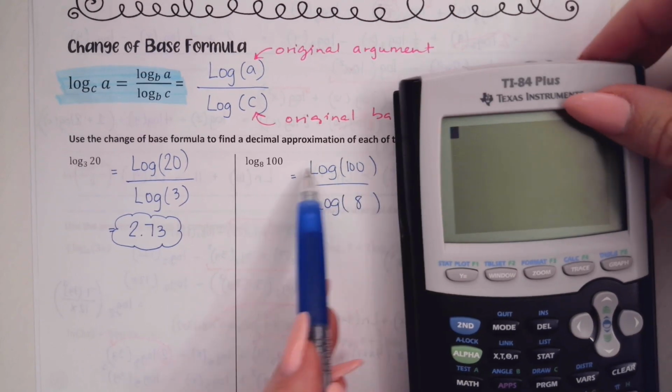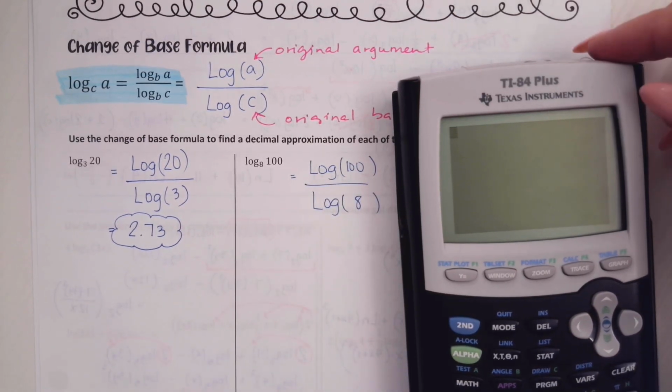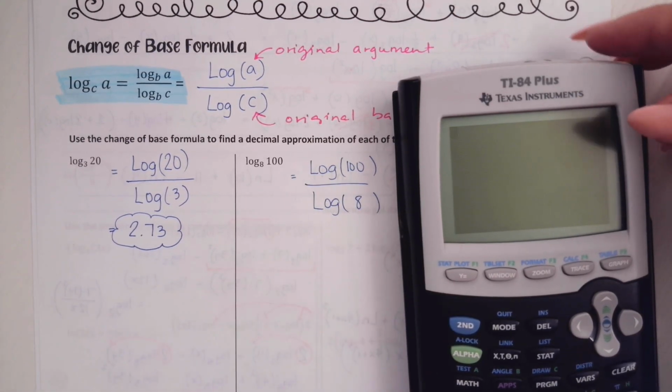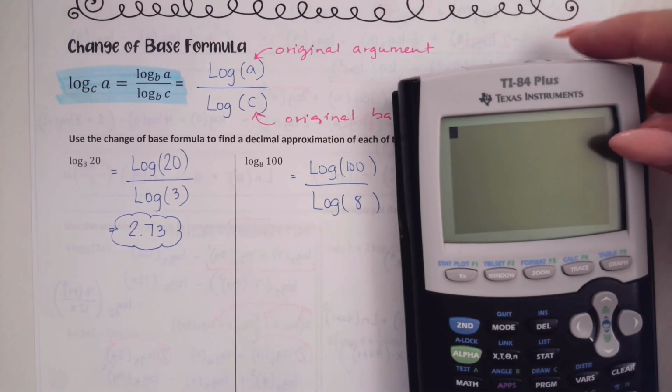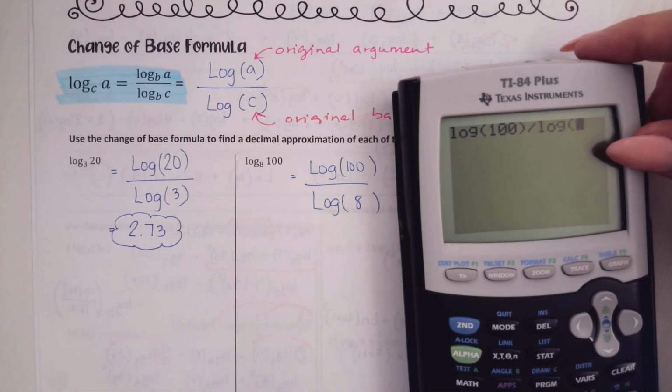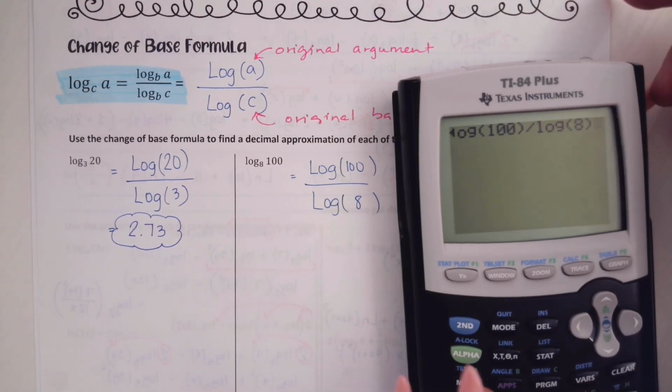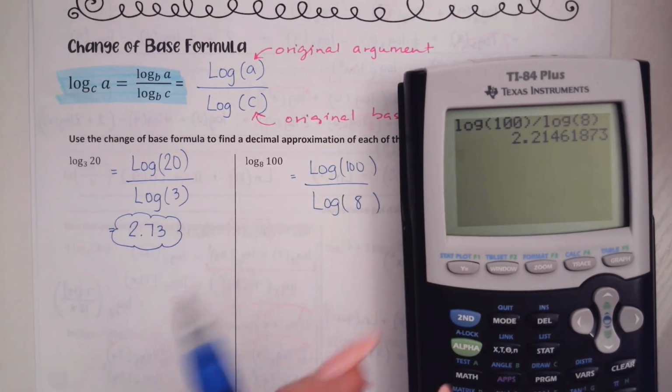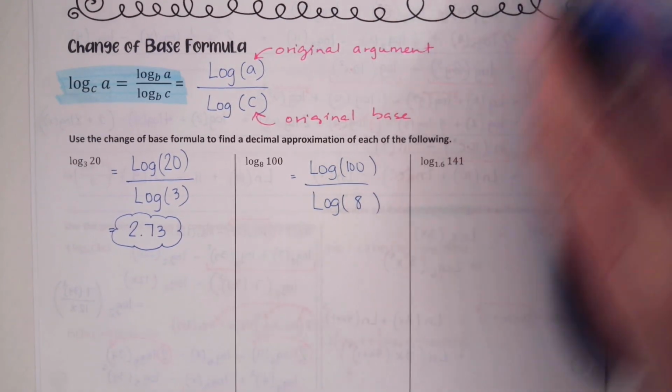Technically, we know the top one has a value of what? 2. 10 to the what power is 100? 10 to the second power is 100. But let's see what our decimal equivalent is. Log 100 divided by log 8, 2.21 approximately.